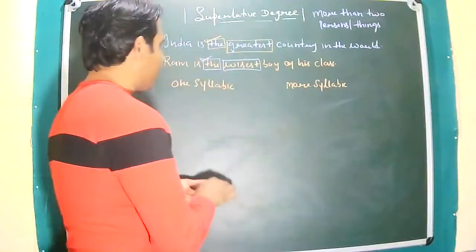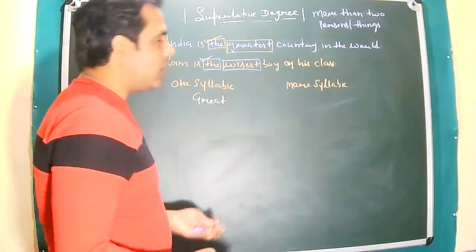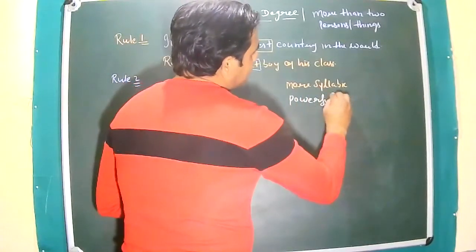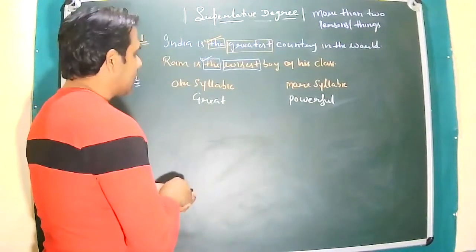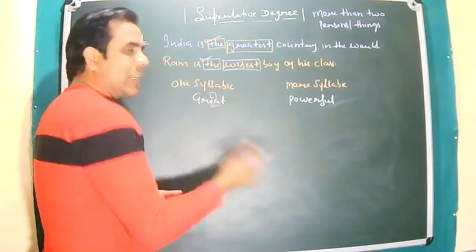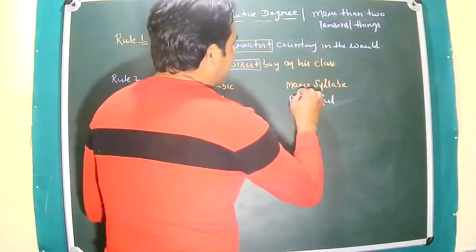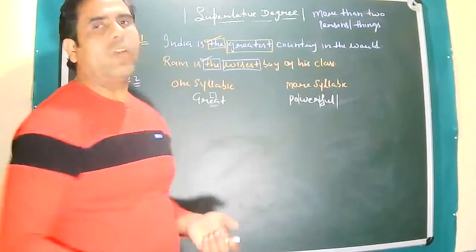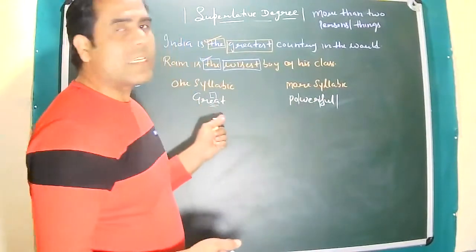Now, if I give you an example, great. Great is a one syllabic word. And if I write powerful, so it is a more syllabic word. How will you break it? See, if I just break this great, it can be spoken in one go. Great, one sound is there. So great is a one syllabic word. But when we talk about powerful, it can be broken into three parts. Powerful. Each part should have a vowel sound. So this is more syllabic, this is a three syllabic word, and this is a one syllabic word.